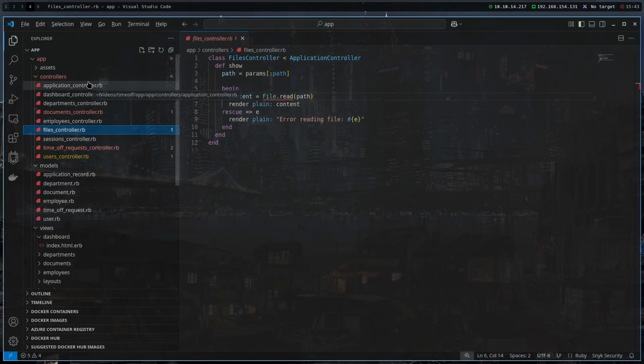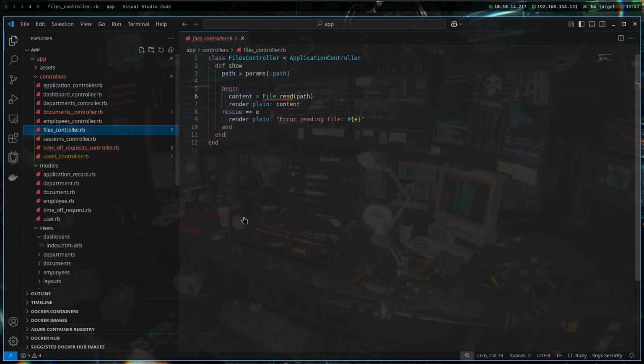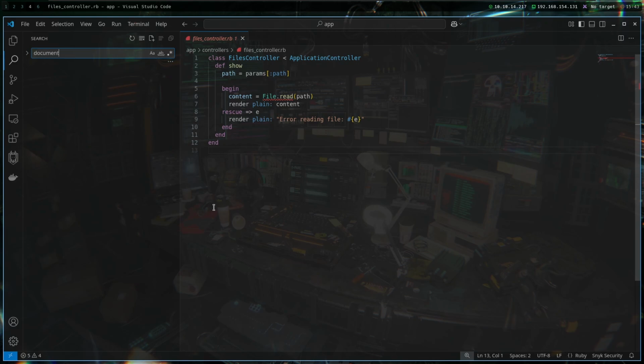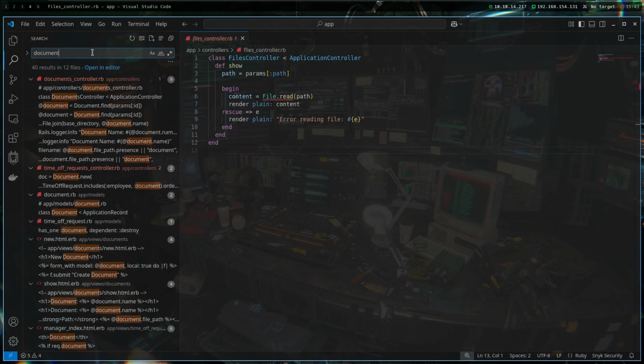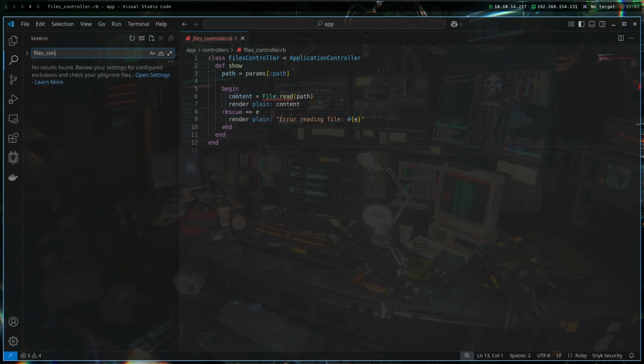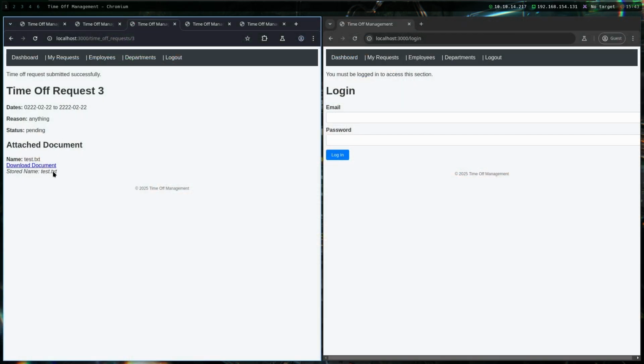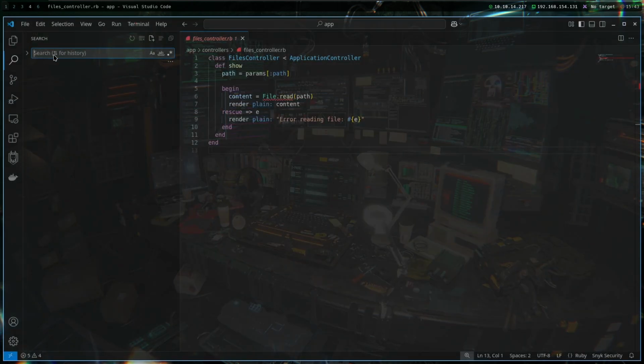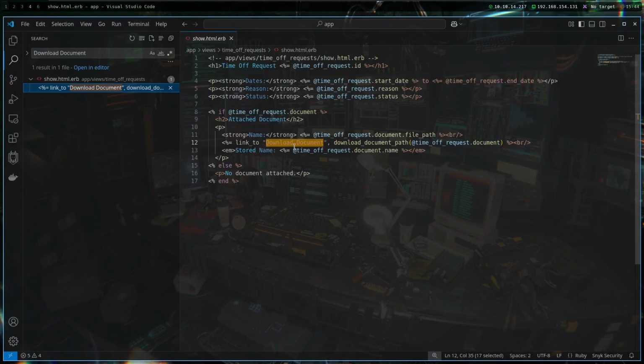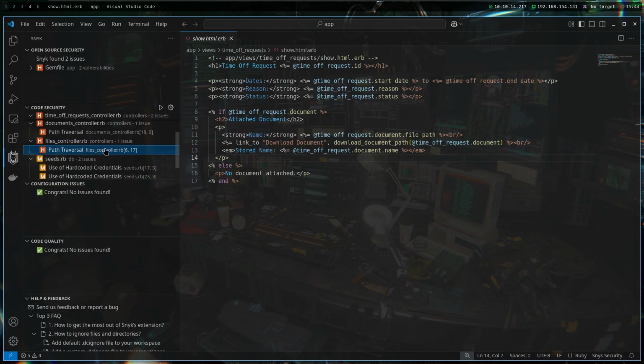Let's try to search in the application for, I misclicked, Control Shift F, document. Let's see, files controller. Oh no, we have the download document that I wanted to search for, so let me just copy this, search for this, link to download document. And it says download_document_path. Where we were before, I think it was like a TimeOff request something. Let's try to find that path traversal again.